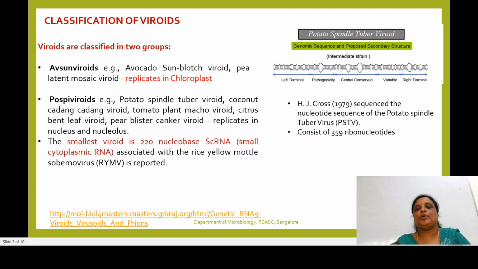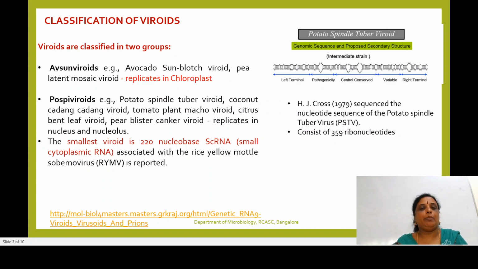So overall, this potato spindle tuber viroid consists of around 359 ribonucleotides. It has left terminal and right terminal domains, pathogenicity region, central conserved region, and the variable region, where the sequence varies from one species to another or strain to another strain.